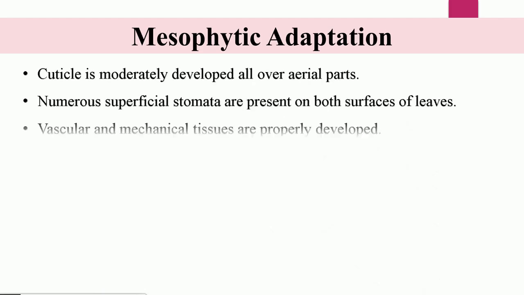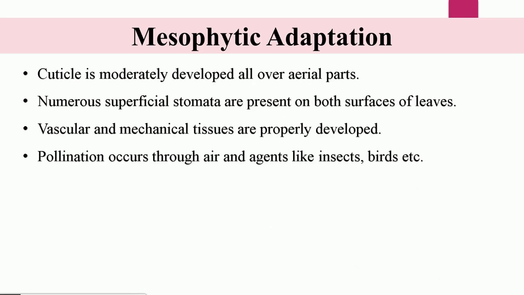The cuticle is moderately developed all over the aerial parts of the plant. Numerous superficial stomata are present on both surfaces of leaves. The vascular and mechanical tissues are properly developed to withstand the load of the plant itself and to help the conduction in the plant.